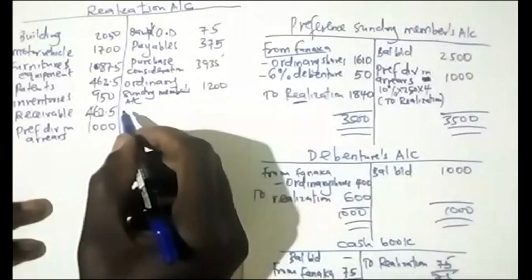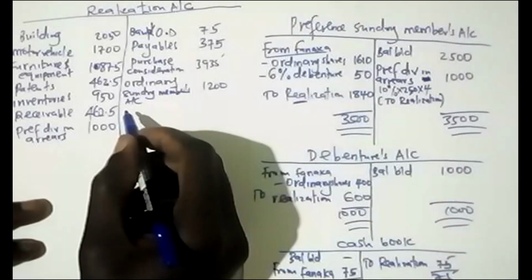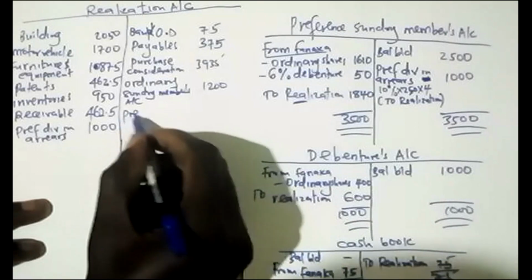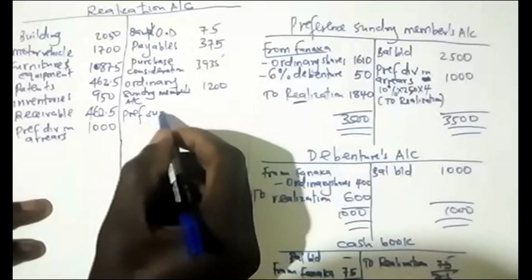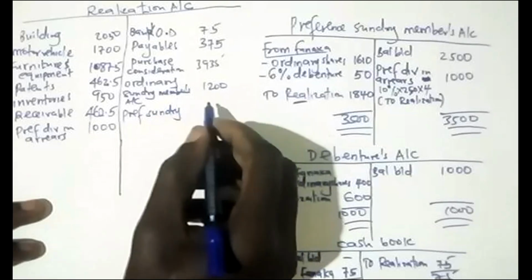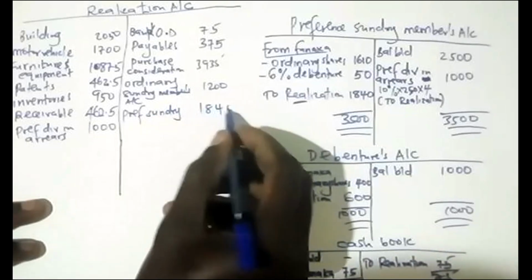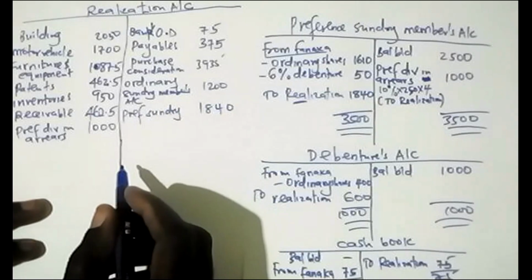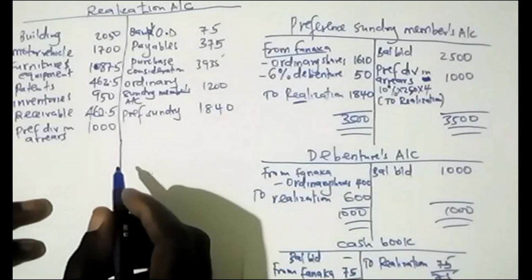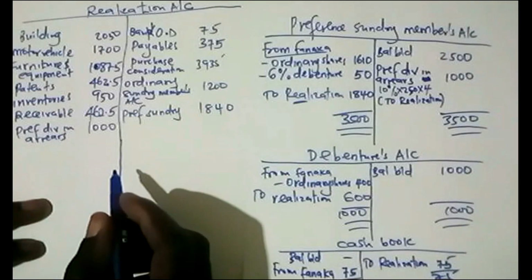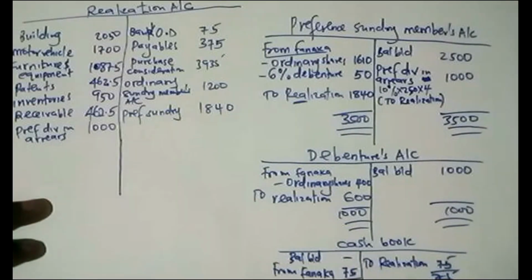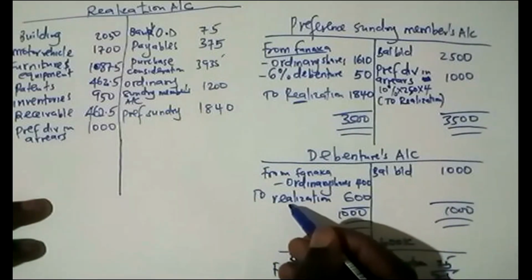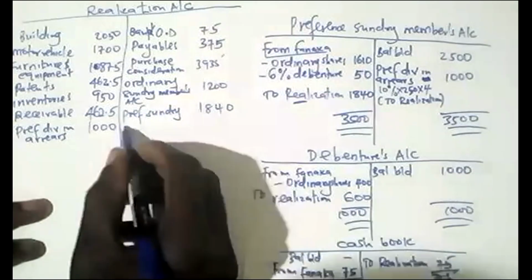Then we have the one which was the balancing figure, preference sundry, the 1840. Then for the debentures account, it was on the debit, so we credit debentures.